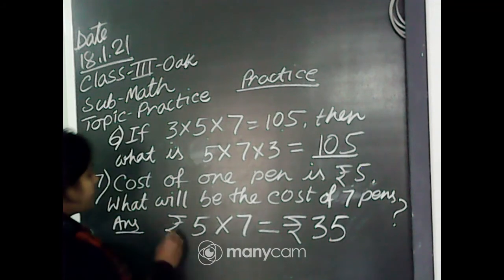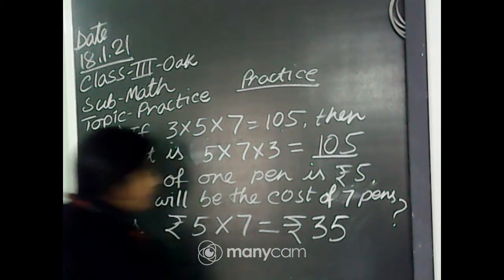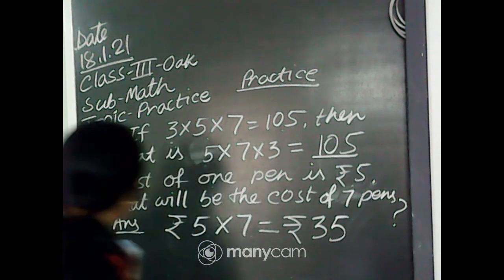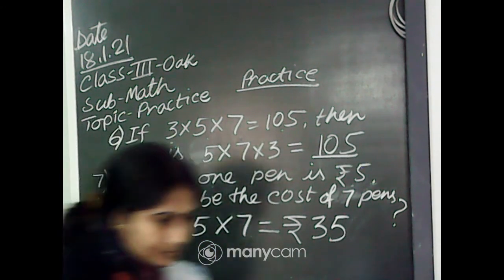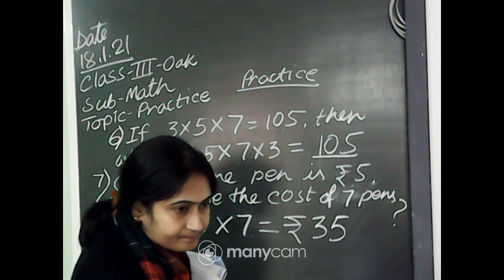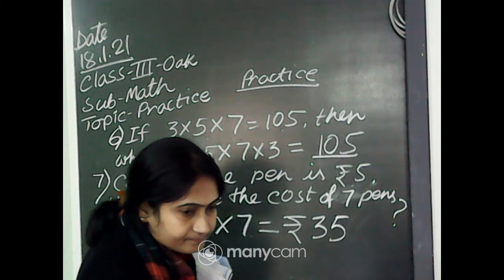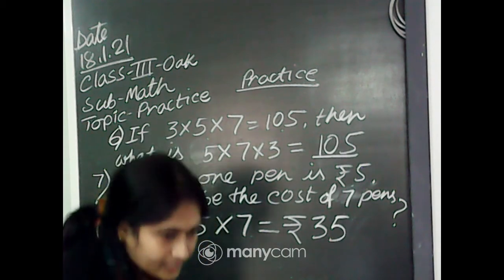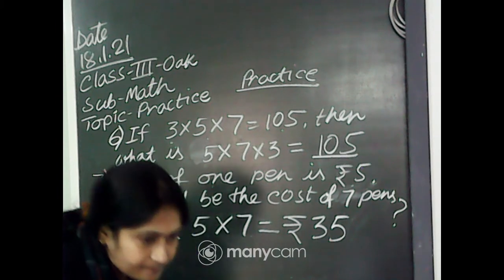Here rupees 5 into 7 equals rupees 35. Can I rub the board for the next math? Have you completed? Okay, Arindam, very good. Divyanka, not completed, quick, beta.